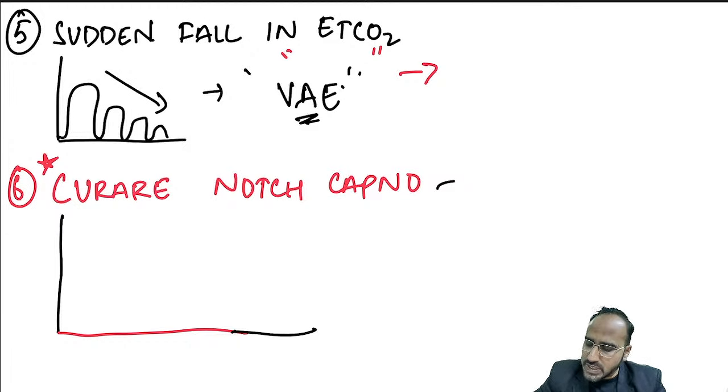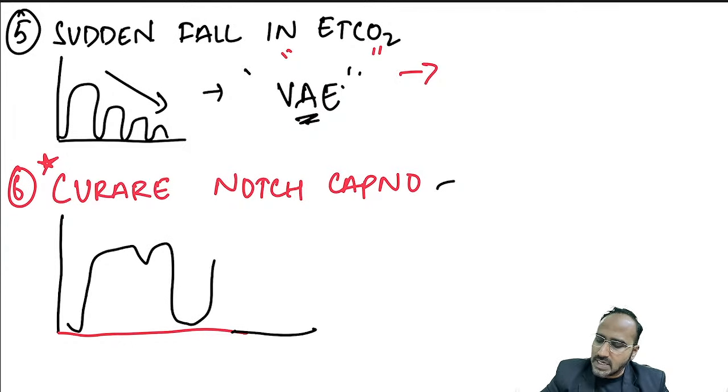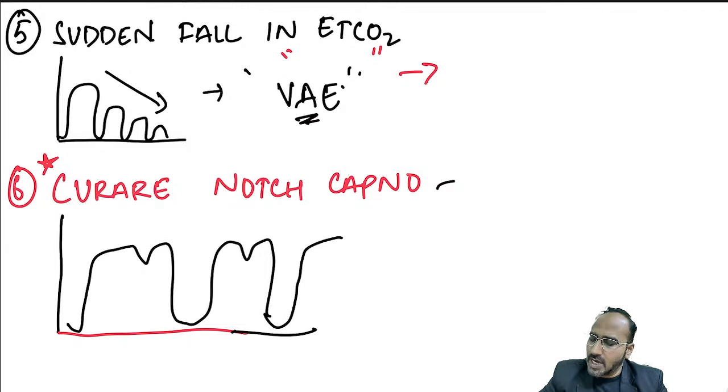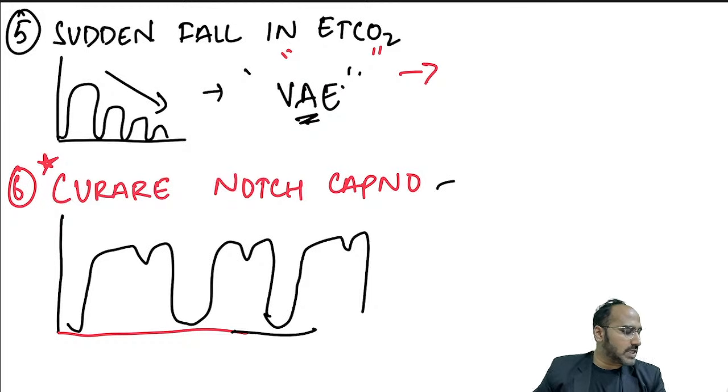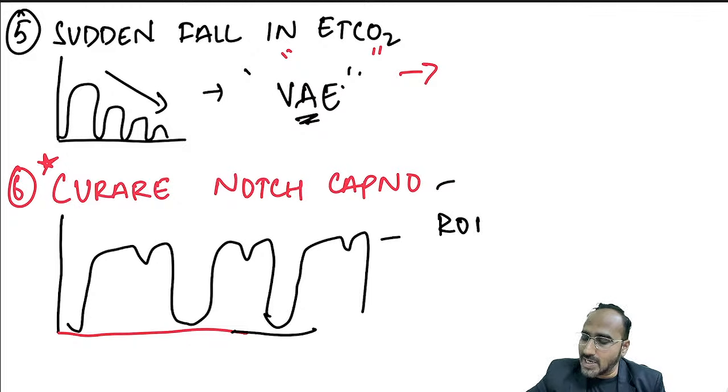Okay. If you see a Curare notch developing in the capnograph, come on guys, please answer this. If you see a notch developing in the capnograph, what does it mean? And what is your next step? Come on, be fast. If you see a Curare notch, what does it mean, guys? That means there is return of spontaneous ventilation, not circulation.